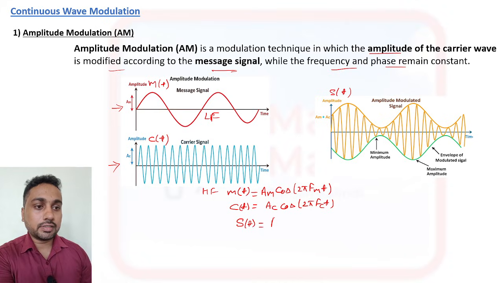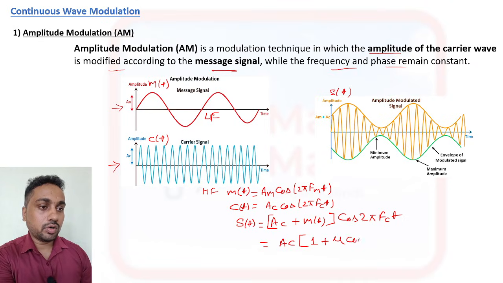So this is Ac plus m(t) times cos 2 pi fc t. Or you can take Ac common: Ac times 1 plus mu cos 2 pi fm t, and cos 2 pi fc t.